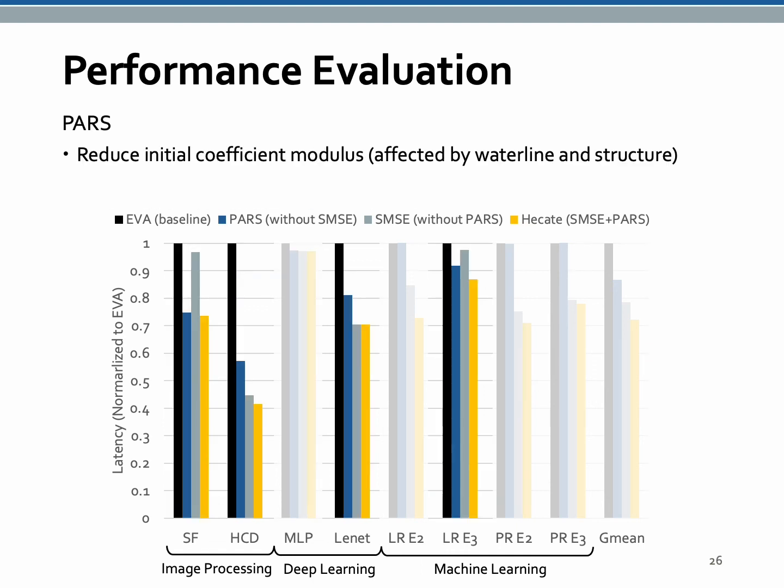The improvement of Pulse comes from the reduction of the initial coefficient modulus. The initial coefficient modulus is affected by the boundary setting and structure of the program, so it may fail to reduce the coefficient modulus. Note that the coefficient modulus is quantized by the rescaling factor. Pulse shows great improvement on Harris corner detection because it reduces the coefficient modulus by the square of the rescaling factor. The performance improvement varies among benchmarks because the improvement is getting smaller if the total size of the coefficient modulus is getting larger.